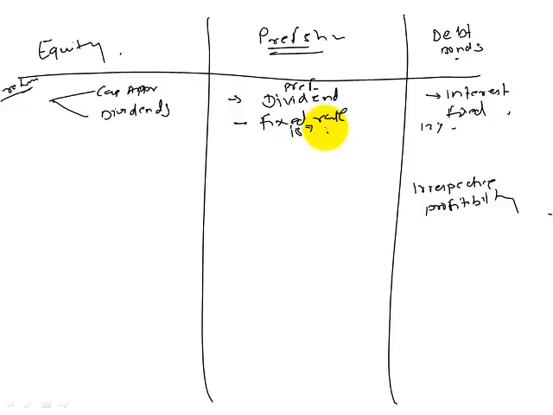Yes, but larger point is that this preference dividend is paid only and only if the company makes profit. If the company does not make profit, company will not be liable to pay preference dividend. Okay, so please get this point straight, that dividend is paid based on profitability. So it doesn't mean that if the company makes more profit, dividend would be higher.